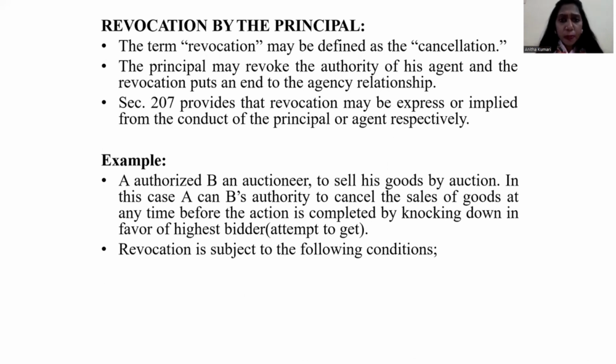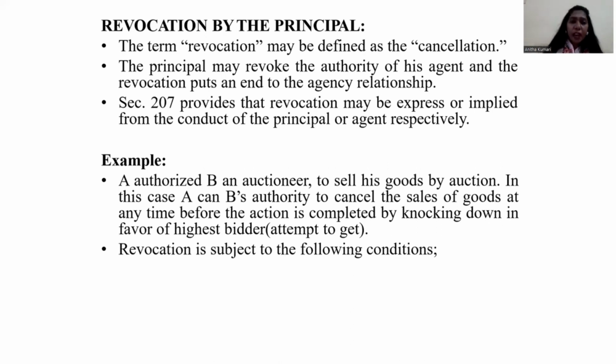Next, revocation by the principal. What do you mean by revocation? Revocation means cancellation. The principal may revoke the authority of his agent. The revocation puts an end to the agency relationship. Section 207 provides that revocation may be expressed or implied from the conduct of the principal and the agent respectively.